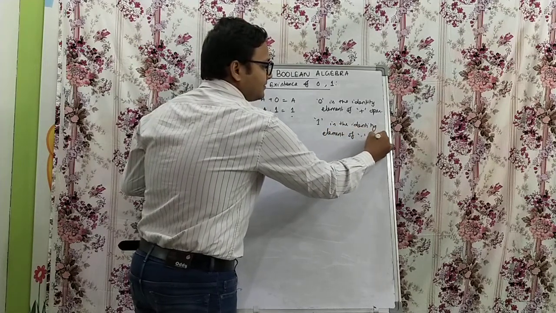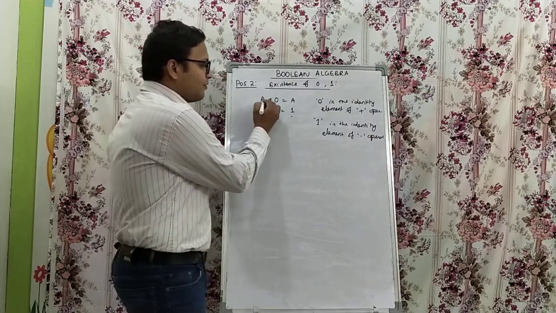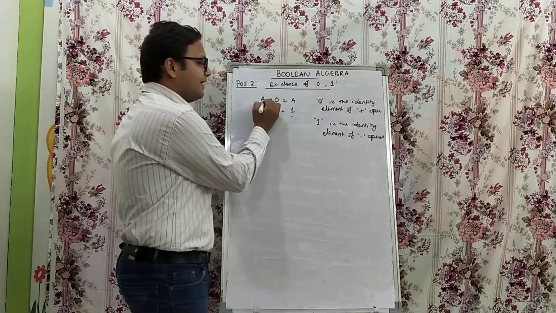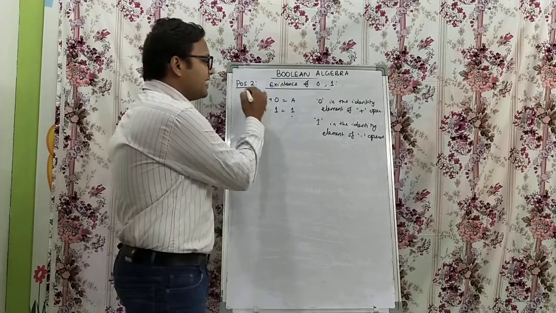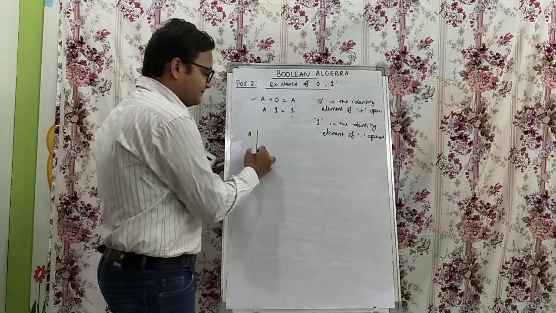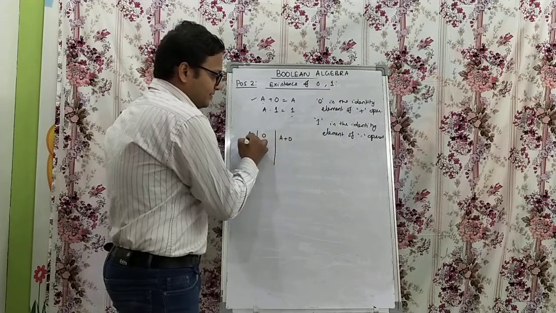Okay, so what it suggests is, if you are going to do a logical operation of a with 0, the value won't change. We can prove this with the help of a truth table as well. Let's say a with 0, which is a plus 0.